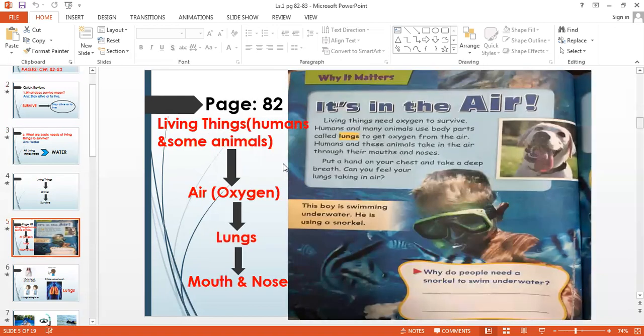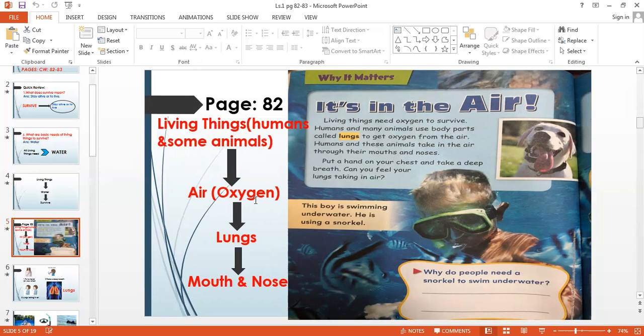Then they need air. So all living things need air, that is oxygen. So how does the oxygen go? It goes inside the lungs through the mouth and nose. So the oxygen goes from the mouth and the nose to the lungs. So all humans and some of the animals have lungs.